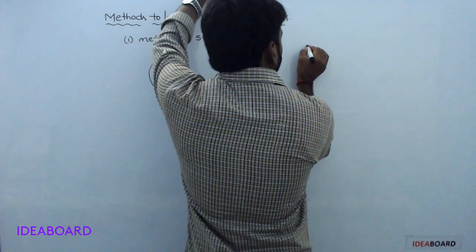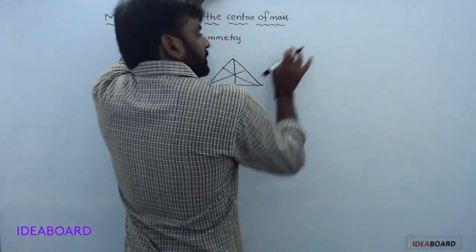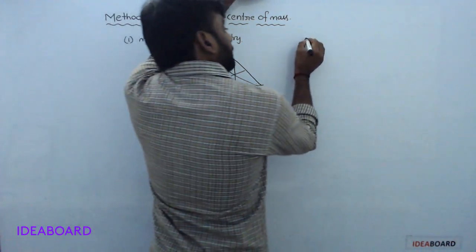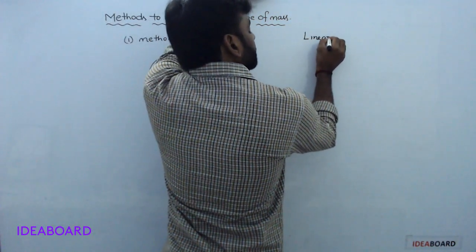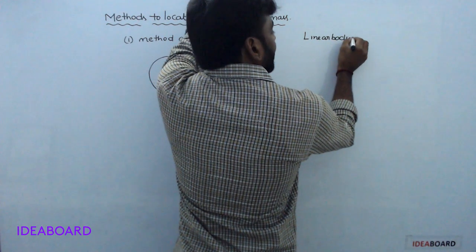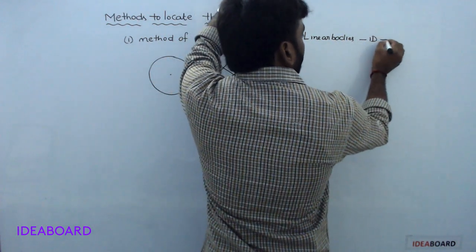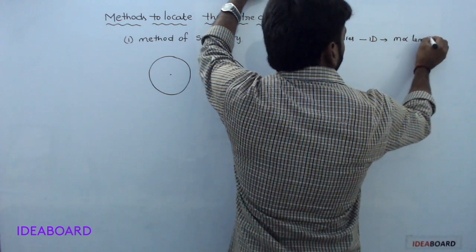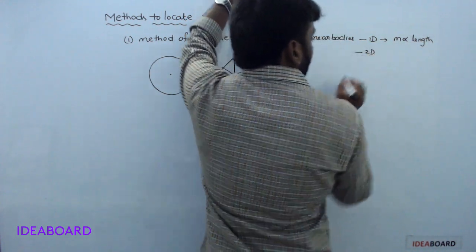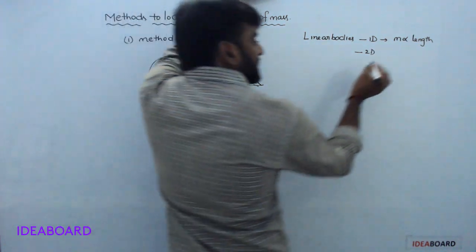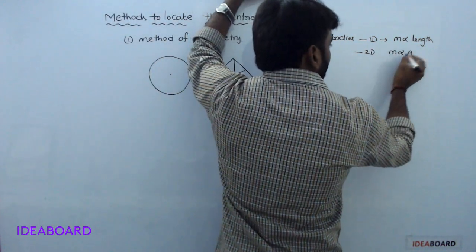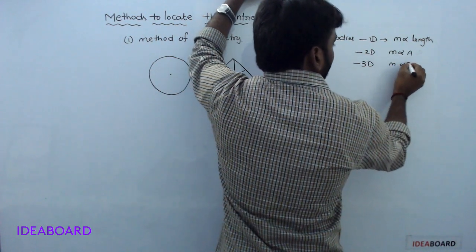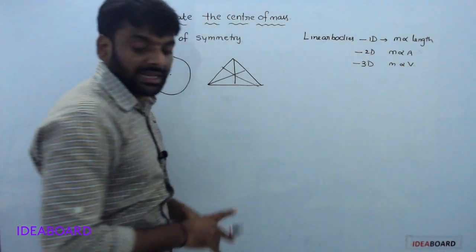To simplify problems, for linear bodies, that means a one dimensional wire, mass is directly proportional to length. For a two dimensional body, disc or plate, mass is directly proportional to area. Next, for three dimensional bodies like a sphere, mass is directly proportional to volume.